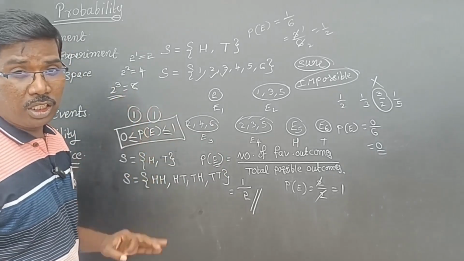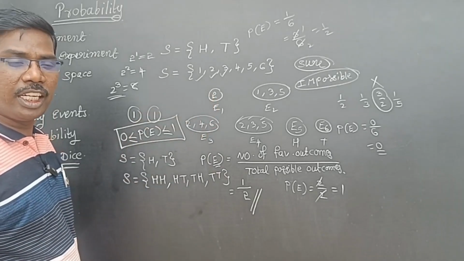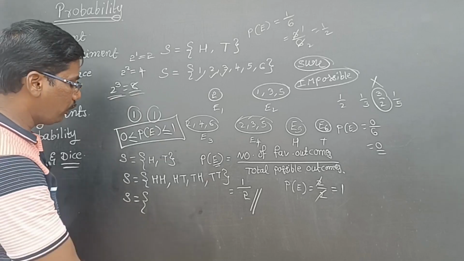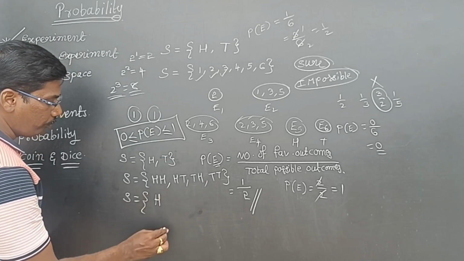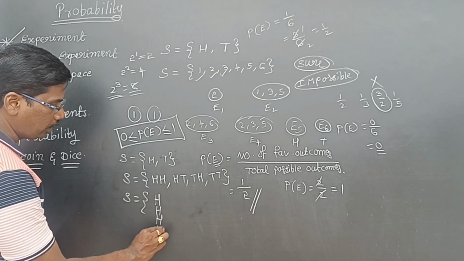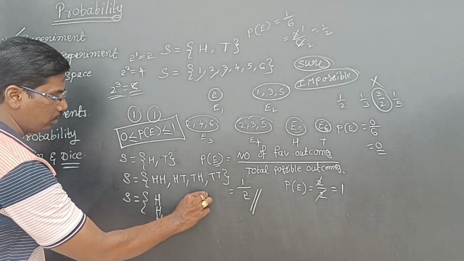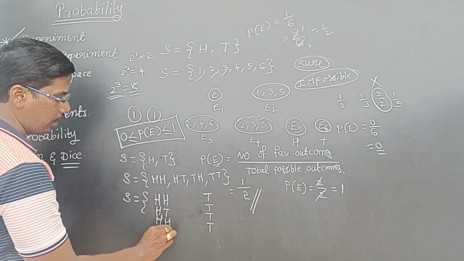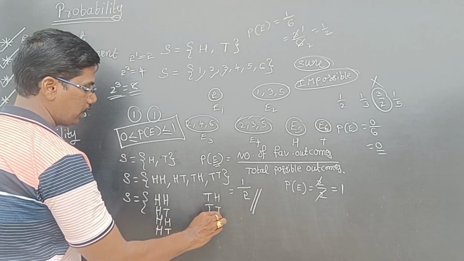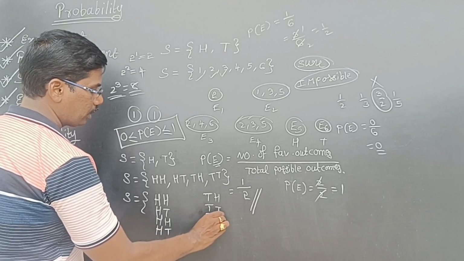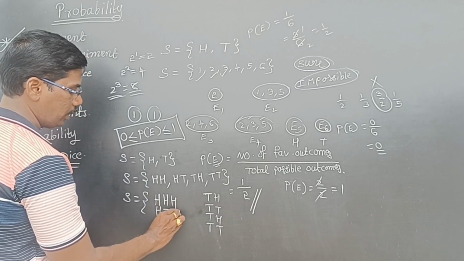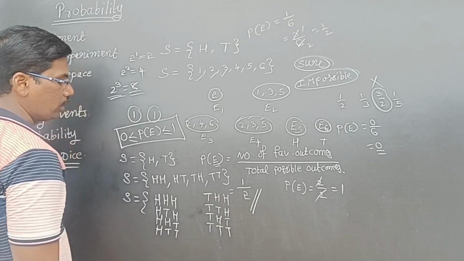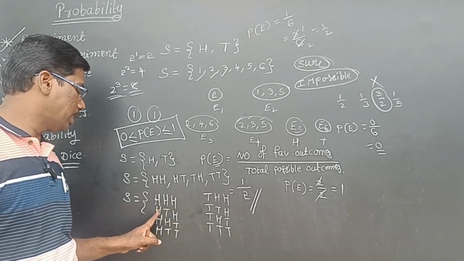If you are tossing 3 coins at a time, then 8 outcomes will be there. What are the outcomes? Head, head, head. Head, head, tail.